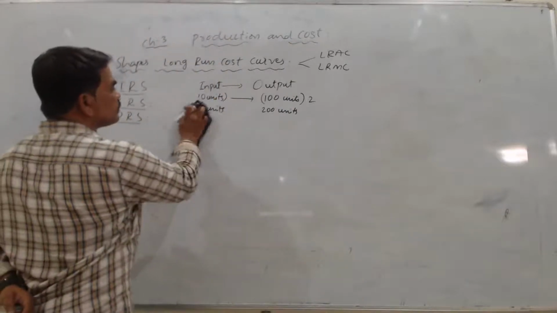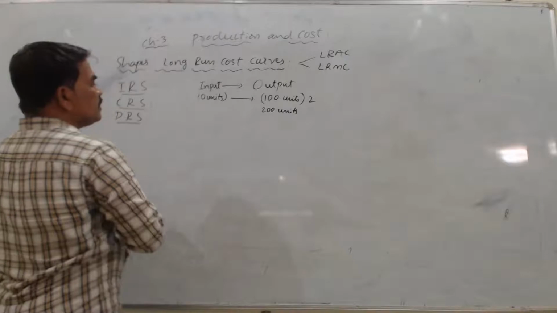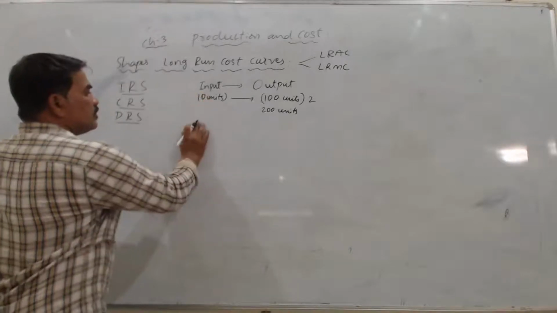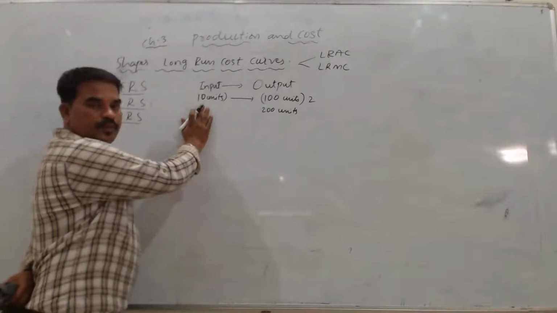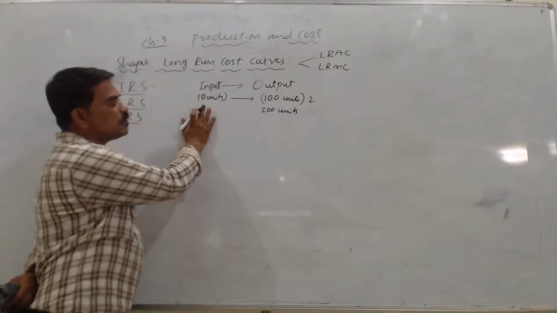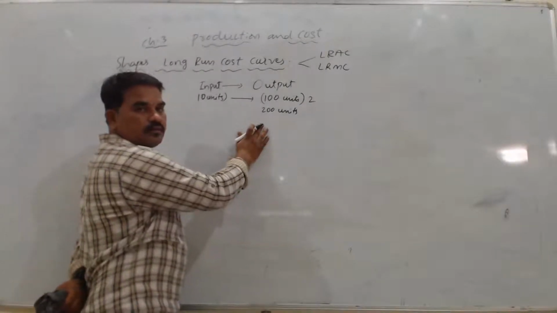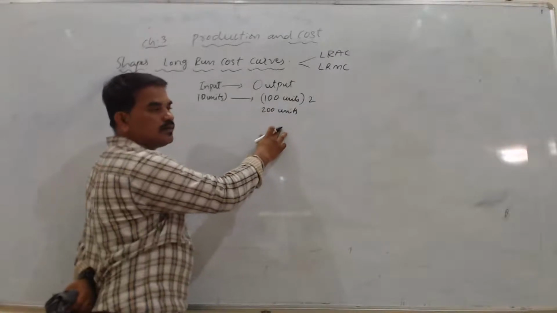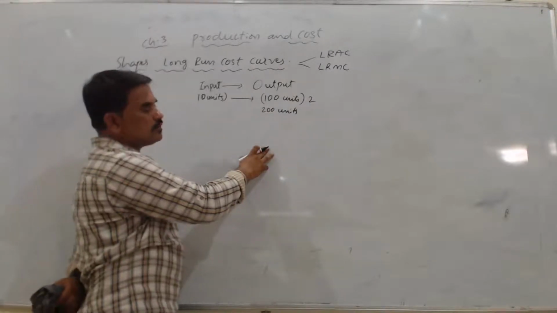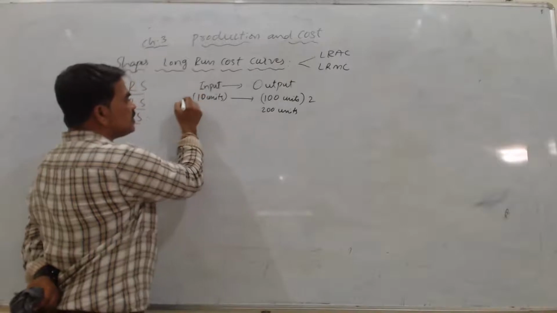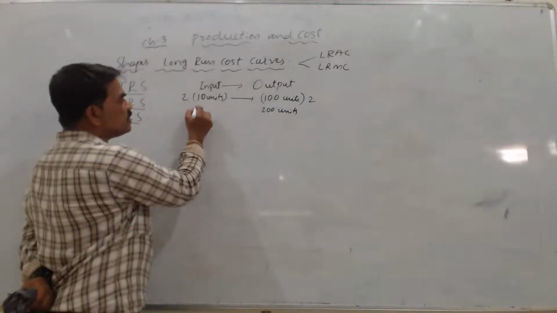Suppose when the proportional increase in the input resulted in an increase in the output, but greater than double. And suppose we have 2 times and 20 units.